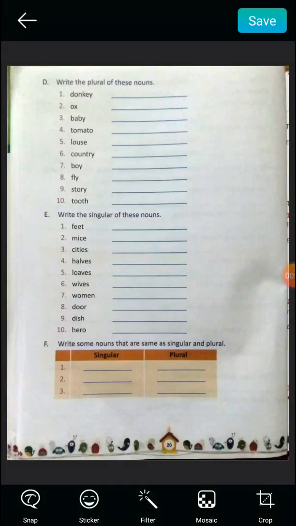So let's begin with your English class. We are doing chapter 3, nouns number, and in that we have done exercise A, B and C. So today we'll do exercise D first, then we shall go for exercise E. Okay, what we have to do in exercise D? We have to write the plural of these nouns.